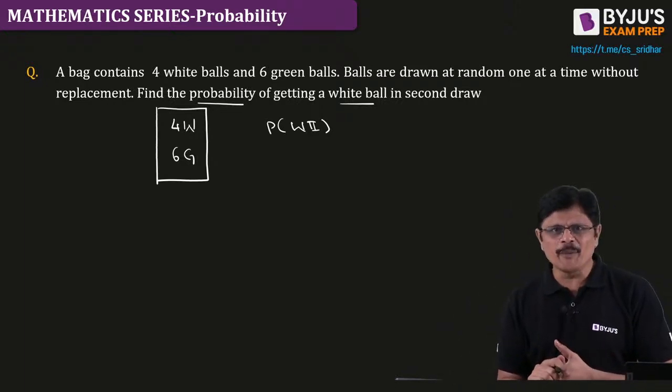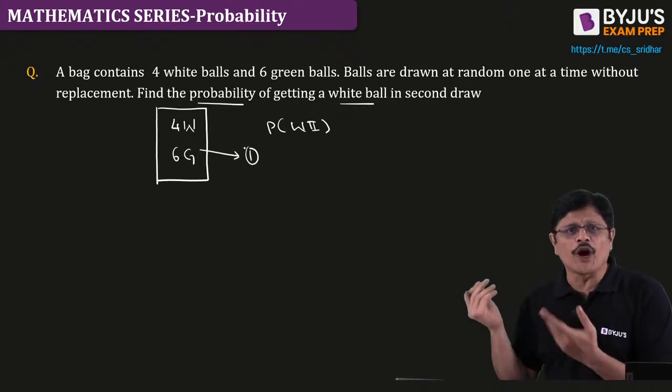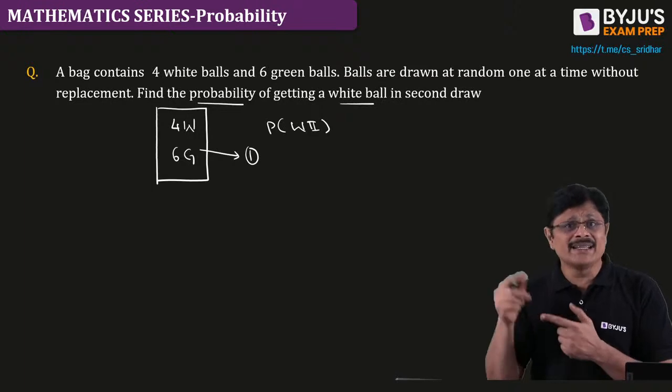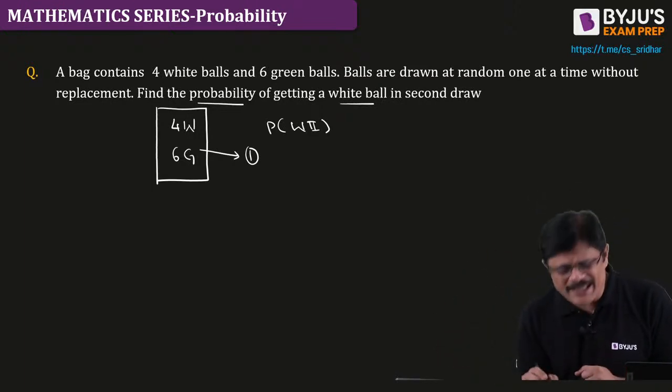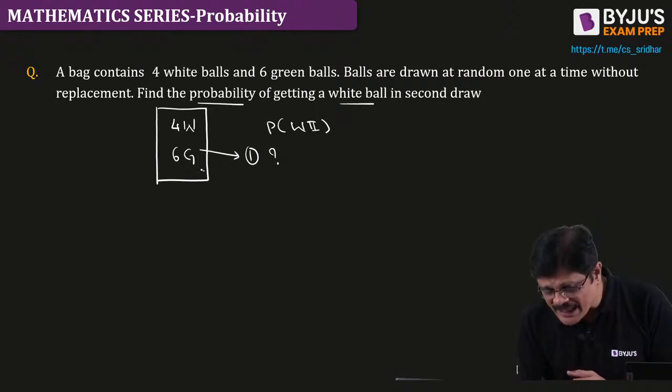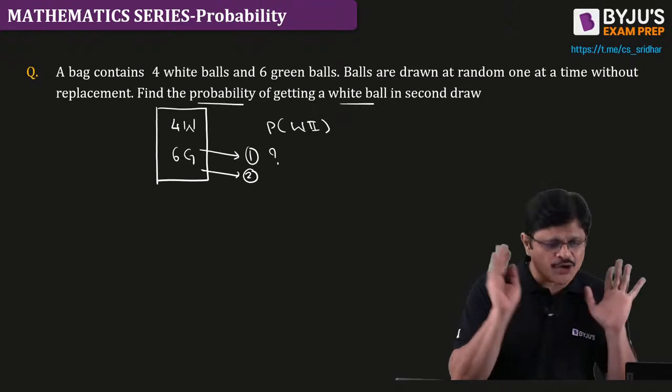It has to depend, no? Because in the first draw you took out something and did not replace it. If it is white, the answer is different. If it is green, the answer will be different. So the second draw is affected by the first draw.